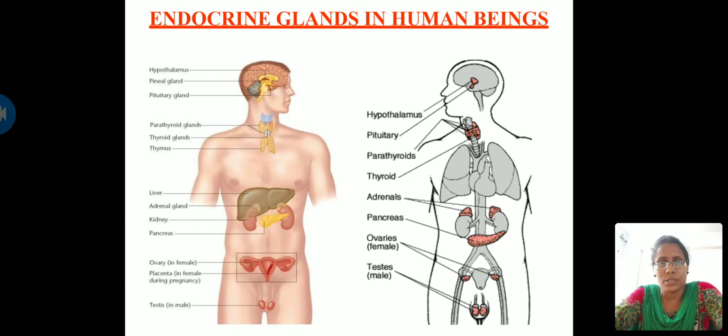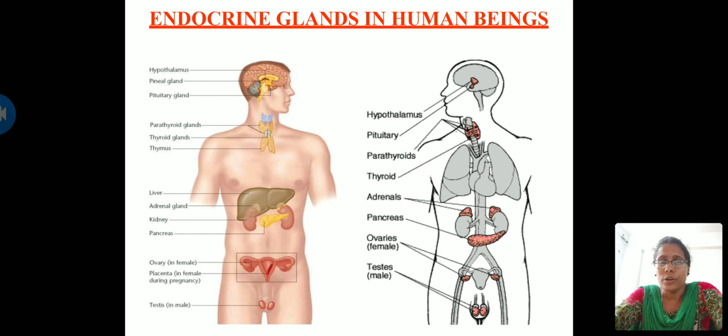During stressful conditions, this hormone is released. As a result, your pupil dilates and your vision is enhanced, and you get more and more energy due to the breakdown of glycogen in your liver, and the blood flow increases, the heart rate increases, and all these symptoms are due to the release of adrenaline hormone.